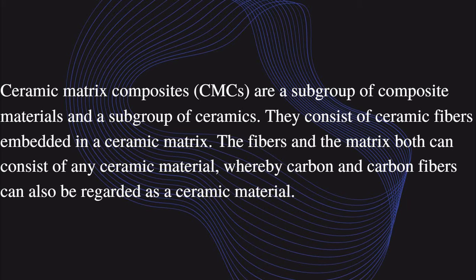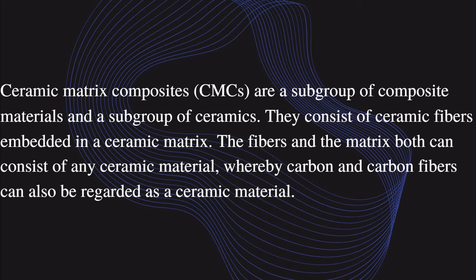Ceramic matrix composites are made up of ceramic material and substance. They consist of ceramic fibers embedded in a ceramic matrix. The fibers and matrix can both consist of any ceramic material. Composite materials consist of two or more materials connected to each other.